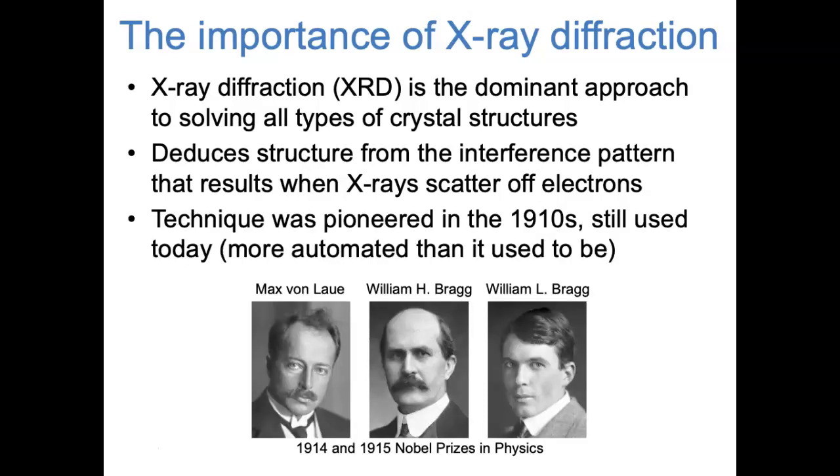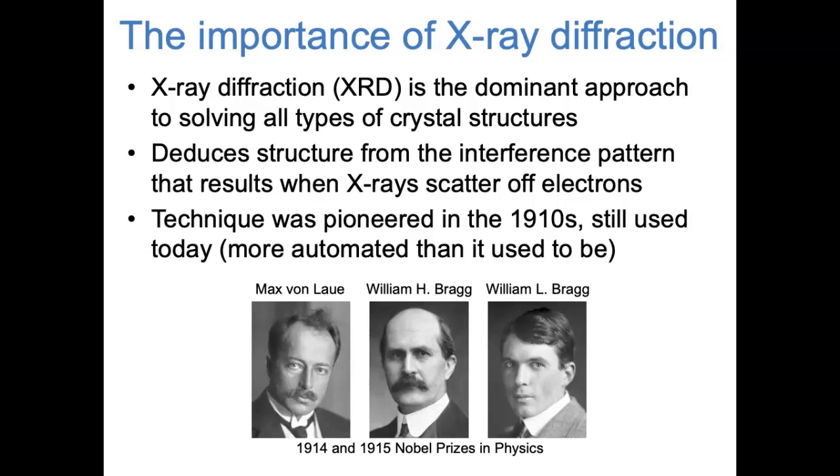X-ray diffraction was developed in the 1910s, and it really is used in much the same way today, although the process has become more automated. These three scientists, Max von Laue and William and Lawrence Bragg, who were father and son, were among the early developers of X-ray diffraction, and they won Nobel Prizes in physics in 1914 and 1915.